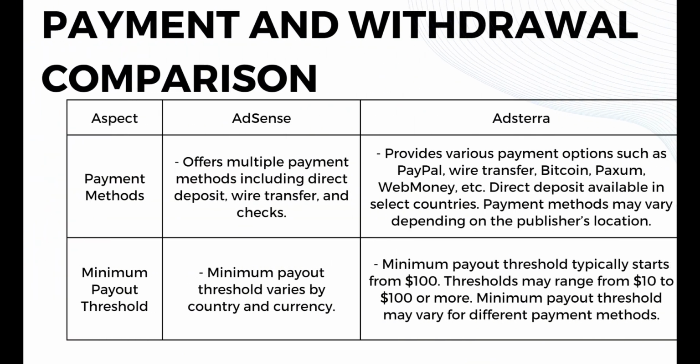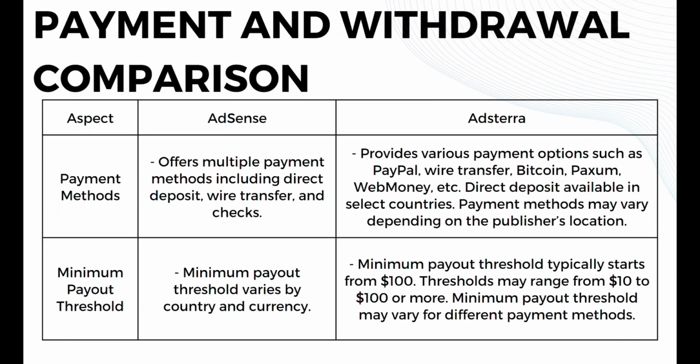Now moving on to the payment and withdrawal comparison, in terms of payment methods, AdSense offers multiple payment methods including direct deposit, wire transfer, and checks, while Adsterra provides various payment options such as PayPal, wire transfer, Bitcoin, Paxum, WebMoney, and many more. And direct deposit is available in select countries. Payment methods may vary depending on the publisher's location.